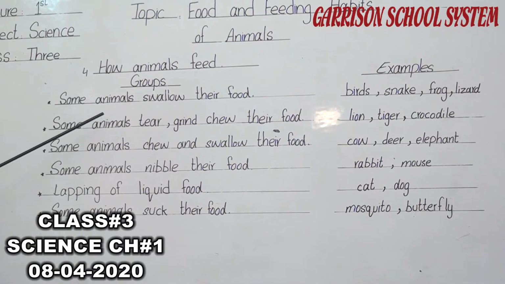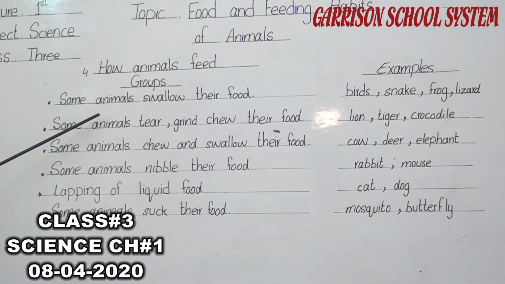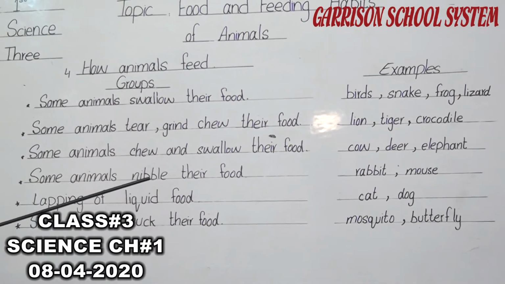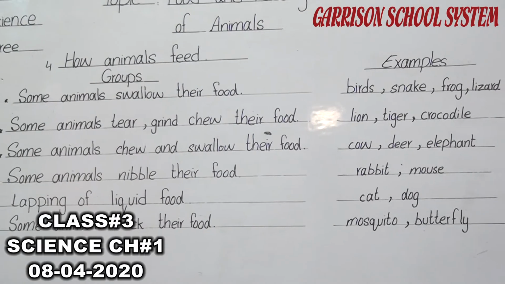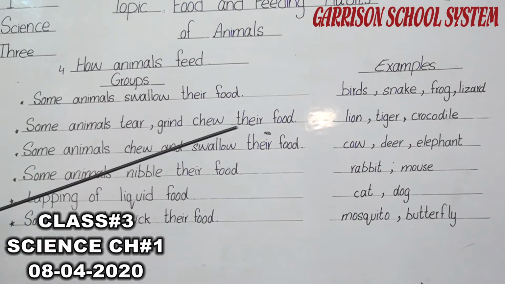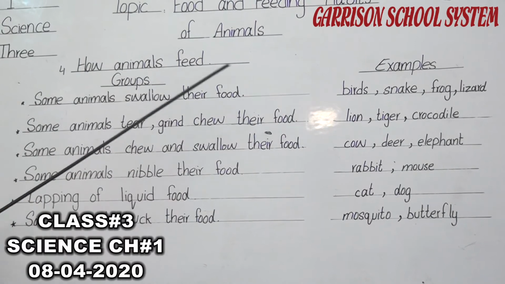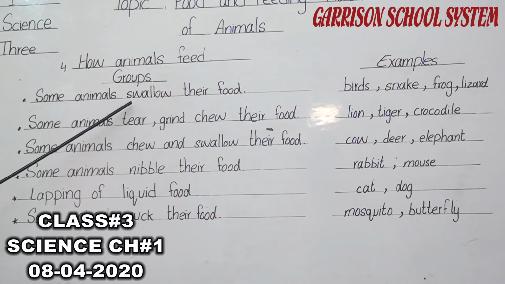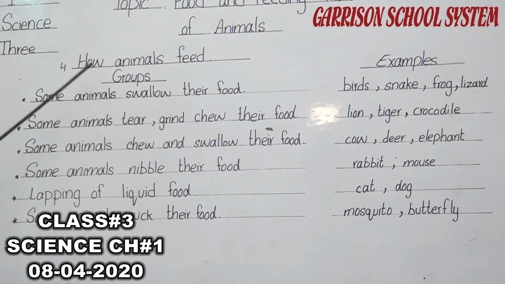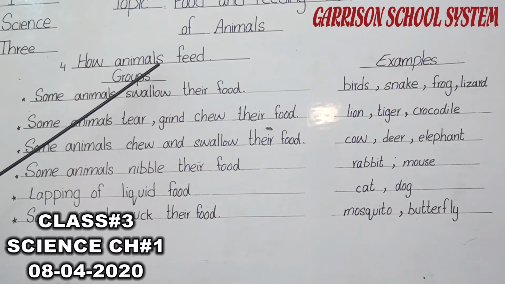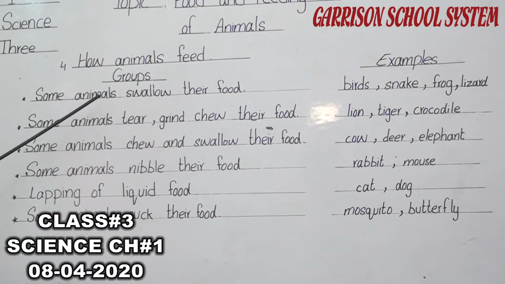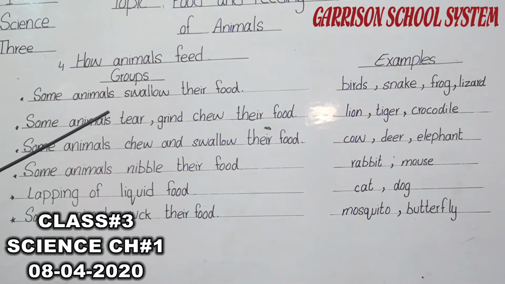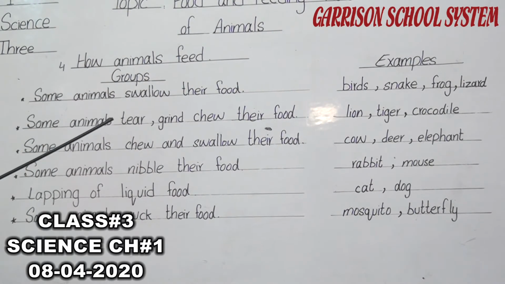Why do you think that? Why do these animals not bite and chew their food? Because these animals don't have teeth. You know that animals which have teeth use the teeth for chewing food. But these animals don't have teeth, so they use the method of swallowing their food. And you know that our topic is how animals feed. As I told you earlier, different animals eat food in different styles according to the food they eat and according to their body structure.